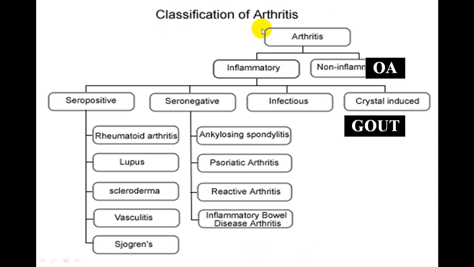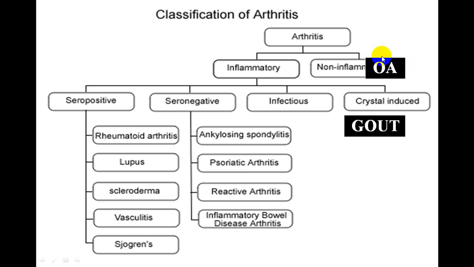This is another way of classifying, that first you classify inflammatory, non-inflammatory. In non-inflammatory only one comes, that is osteoarthritis. And then you try to differentiate whether it is mono or poly. And by and large, osteoarthritis is always chronic. It is rarely acute.